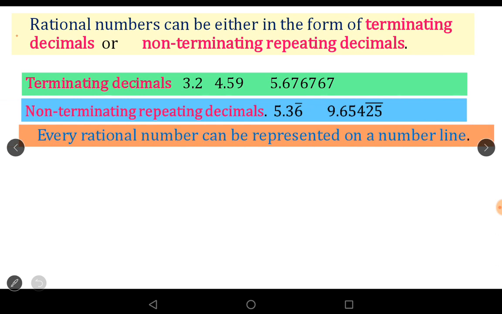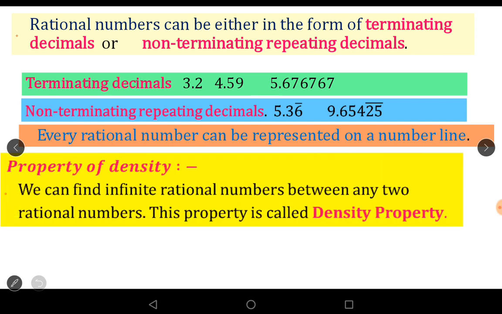Every rational number can be represented on a number line. Rational numbers, terminating decimals, and non-terminating recurring decimals can also be represented on the number line.